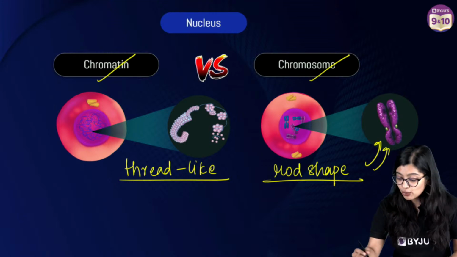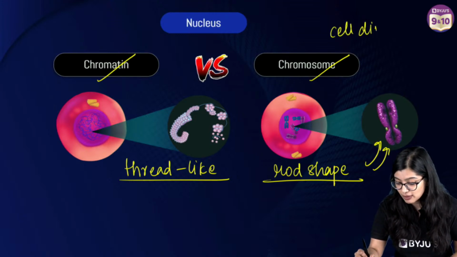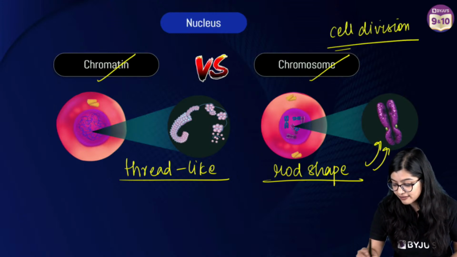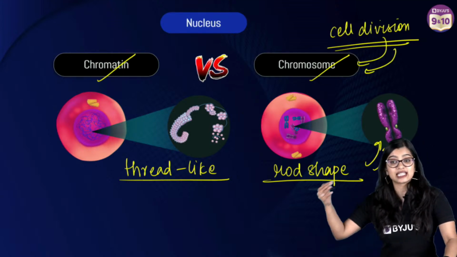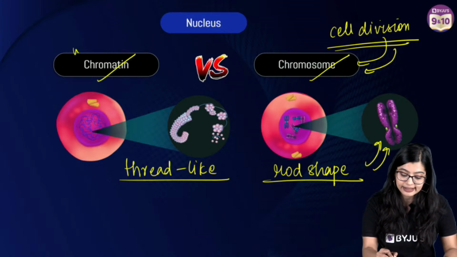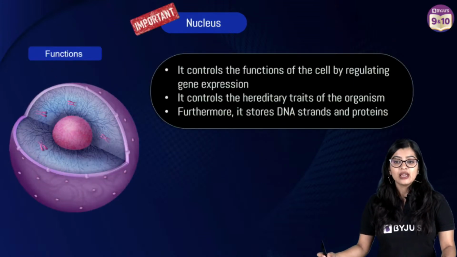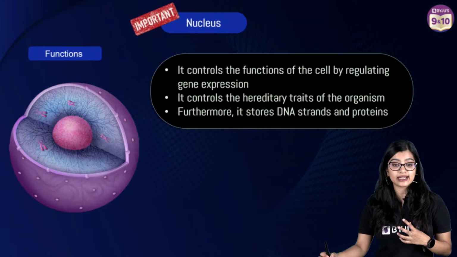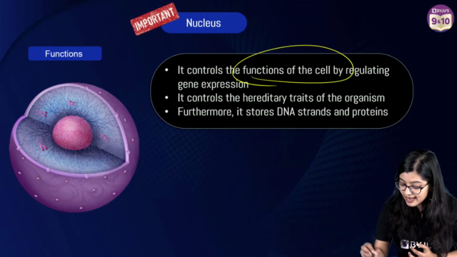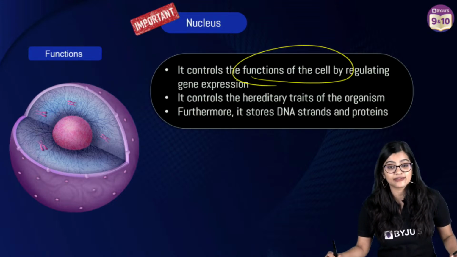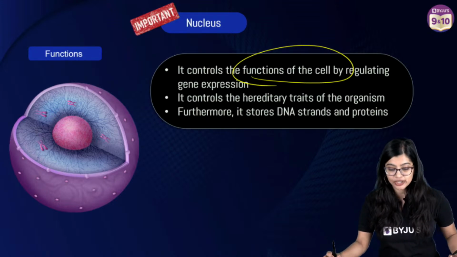During cell division, which is a process we will discuss later, is when there is formation of chromosomes, while on the other hand, if it is thread-like, normally we will find it as chromatin material. Now, what are the functions of the nucleus, right? I told you that it is the control center. That means it regulates various activities within the body.